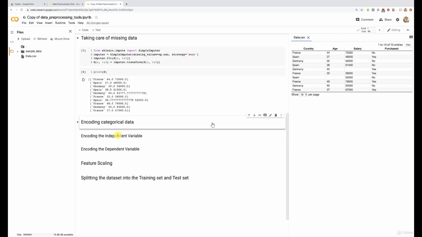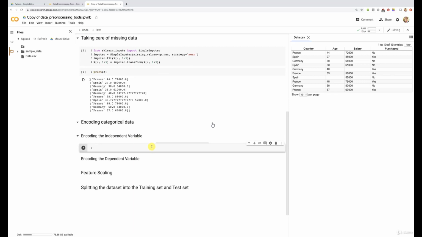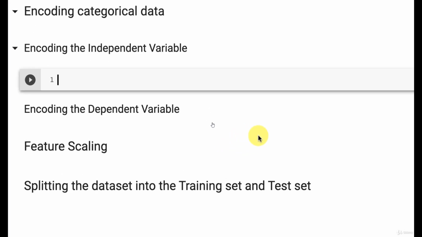And there we go. Let's create a new code cell for this new step, encoding the independent variable. To do this, we're going to use 2 classes. The first one is the ColumnTransformer class from the compose module of, once again, the scikit-learn library. And the second class is the OneHotEncoder class from the preprocessing module of the same scikit-learn library. So first, let's import these 2 classes.